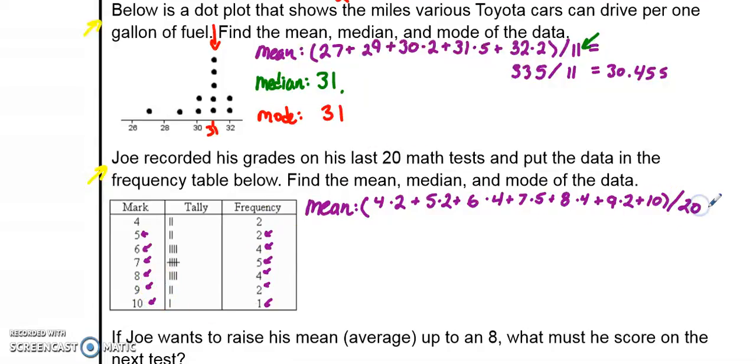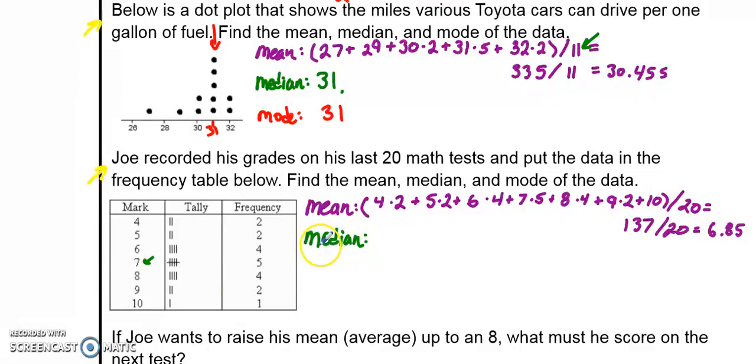He took 20 tests. Don't be confused by these marks over here. Don't think he took just 1, 2, 3, 4, 5, 6, 7 tests. No. He didn't take 7 tests. He took 20 tests because if we add all the frequencies together, we would show that he got 20 tests in total. So the numerator all adds up to 137. And again, there's 20 tests. Let's divide that by 20. And I'm getting 6.85. So Joe has an average or a mean of 6.85 on all of his math tests.